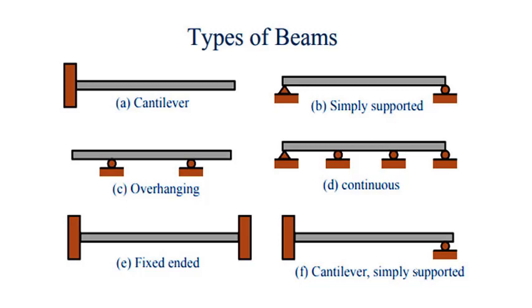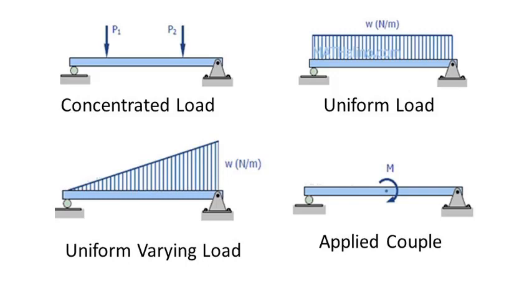Now we'll move on to the next bit, which is types of loading. You can see that there are 4 figures displayed over here. One is concentrated load, second is uniform load, also called uniformly distributed load, third one is uniformly varying load, and fourth one is applied couple or a moment. I'll tell you the difference between all 4 loads. First we'll consider the concentrated load. A concentrated load is nothing but a point load acting on a beam. That means the load is concentrated on a particular point. So that type of load is called a concentrated load.